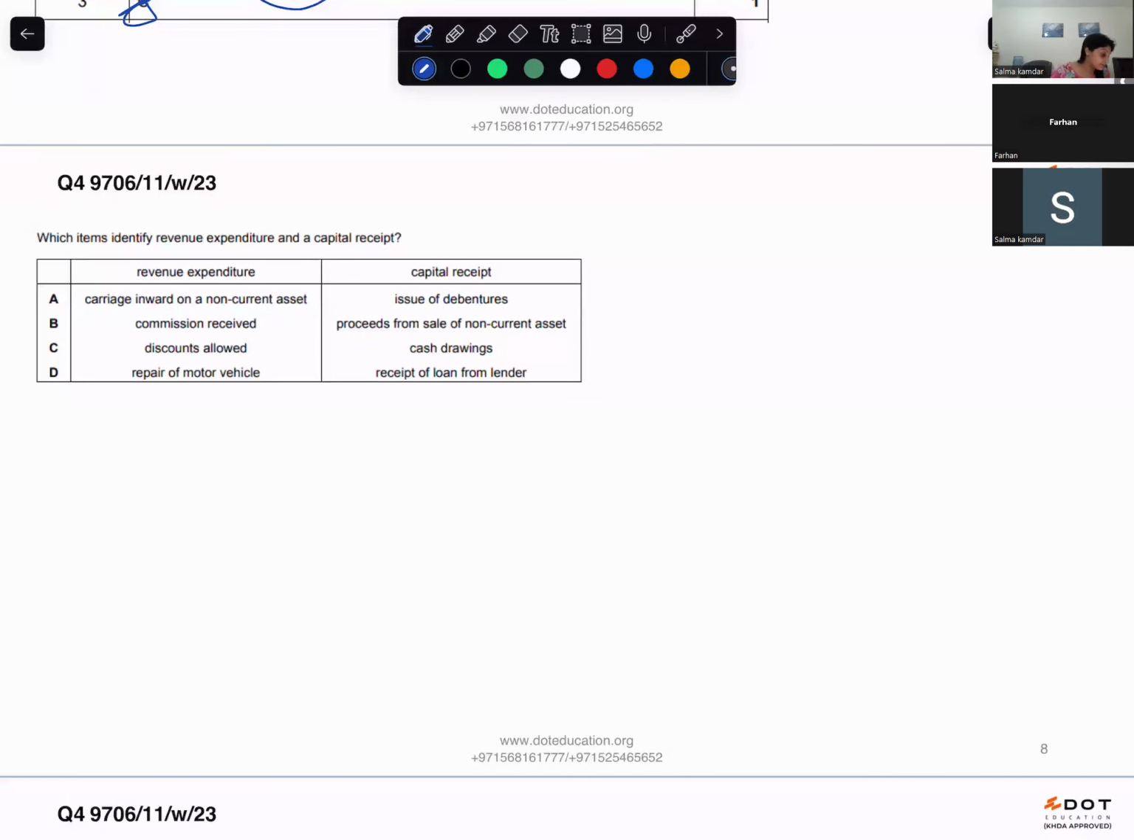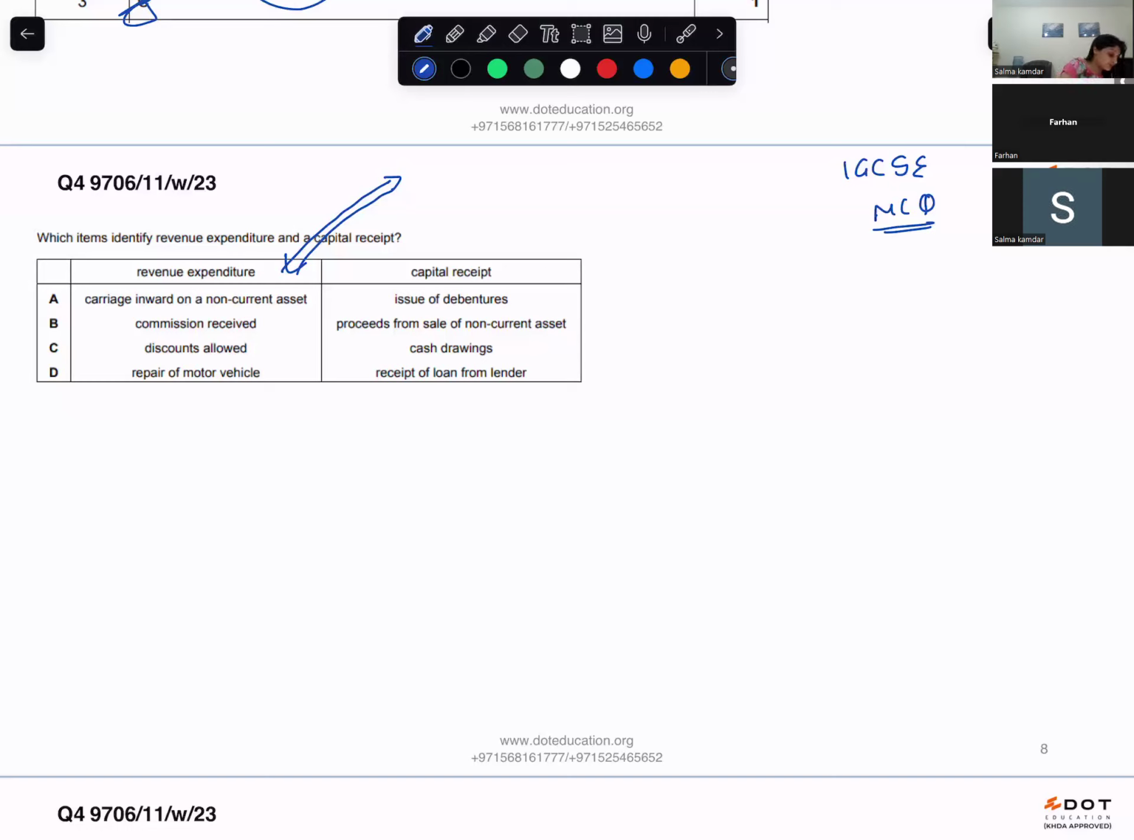Which items identify revenue expenditure and capital receipt? Miss, can you re-explain the meaning of revenue expenditure and capital receipt? If you do not know what revenue and capital expenditure are, you can go to IGCSE MCQ and watch the full thing related to revenue and capital expenditure. Revenue expenditure is something that happens on a recurring basis for maintenance. Capital receipts are something that you receive very less frequently.